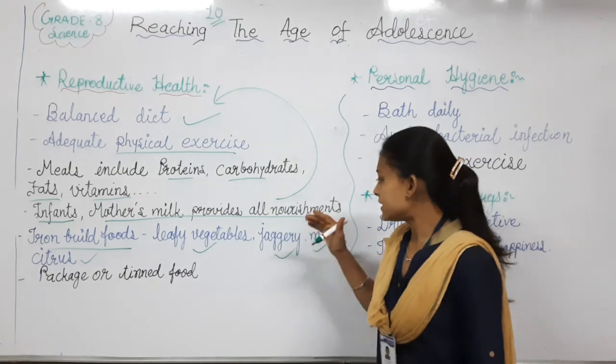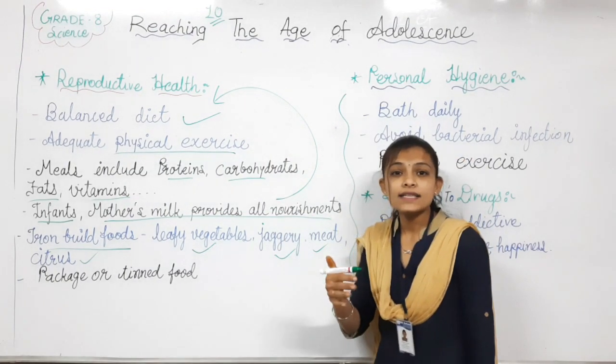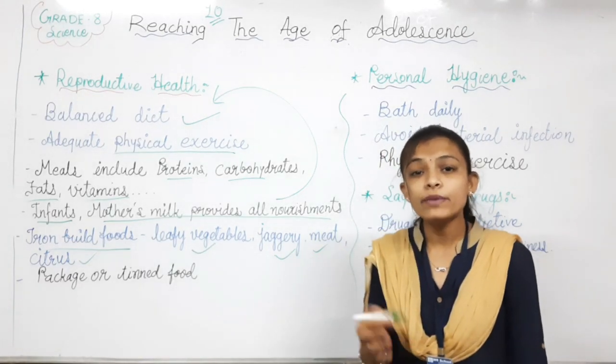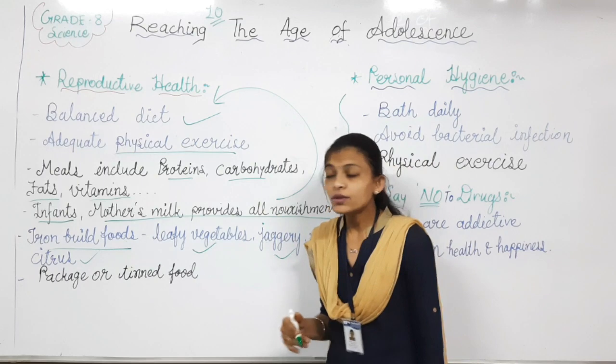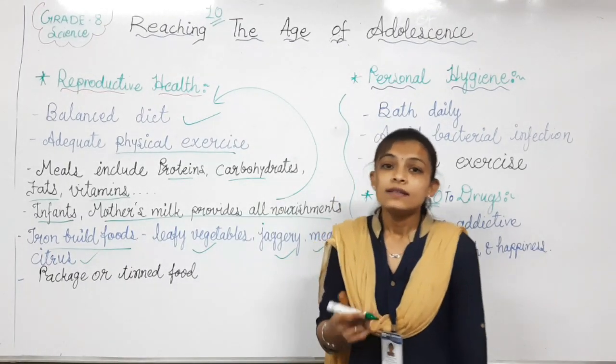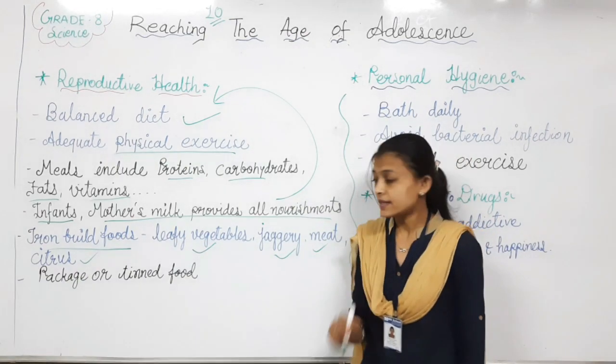So these leafy vegetables, jelly, meat and citrus are increasing hemoglobin in our blood. Hemoglobin is the most important part of our blood. So that's why we have to take all these things in our daily food. Salads are necessary. That's why I am telling you that you must eat salad.